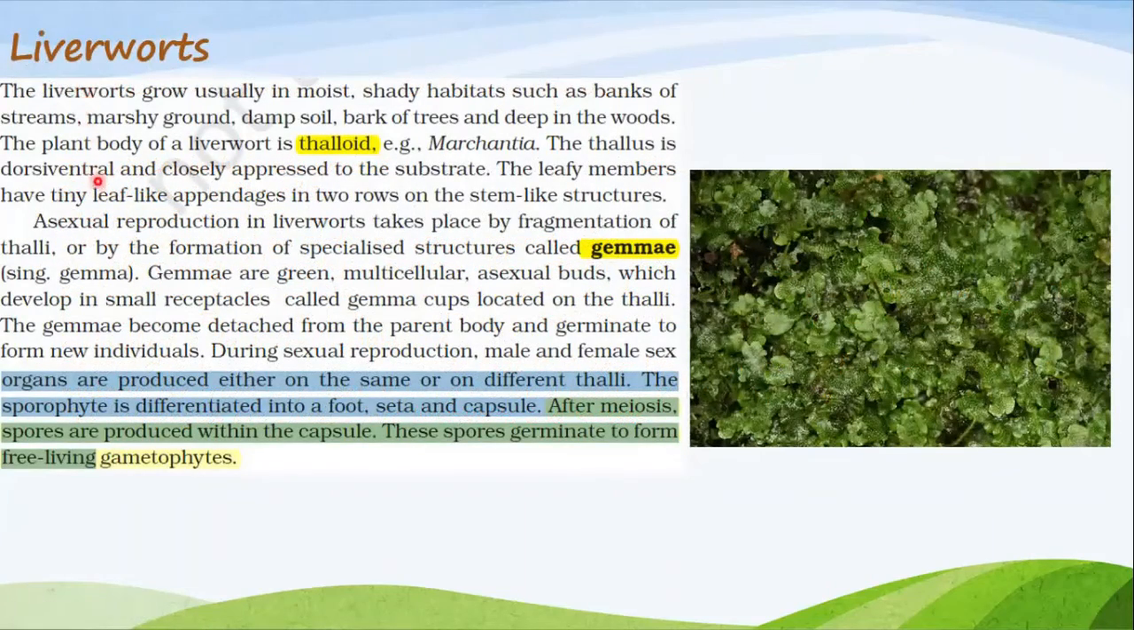Liverworts. Liverworts grow usually in moist, shady habitats such as banks of streams, marshy ground, damp soil, bark of trees, and deep in the woods. The plant body of liverwort is thalloid. Okay, for example, Marchantia. The thallus is dorsiventral and closely appressed to the substrate.